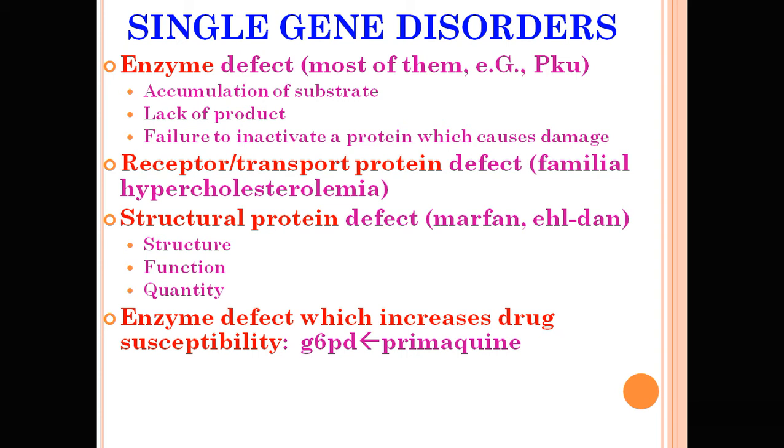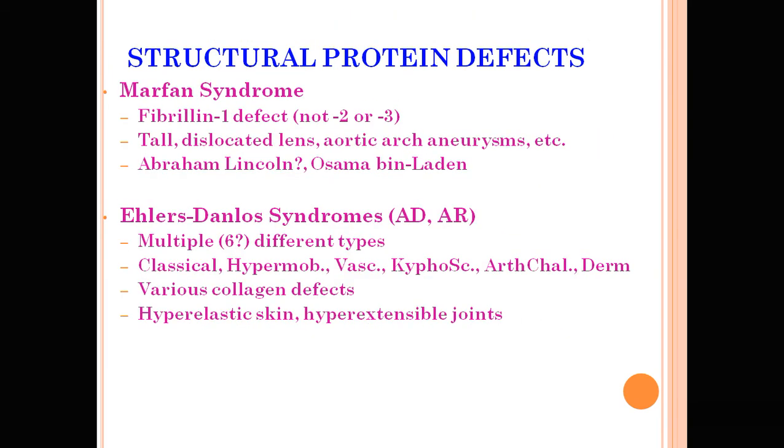So there are some single gene disorders in which there is an enzyme defect. Most of them involve accumulation of the substrate. So there is some enzyme deficiency, and in the previous step there is accumulation of that substrate, lack of product, and failure to inactivate a protein which causes damage. Some have a receptor or transport protein defect, as in familial hypercholesterolemia. Some have a structural protein defect, as in Marfan and Ehlers-Danlos syndrome. Some have an enzymatic defect which increases drug susceptibility, as in G6PD deficiency. Primaquine or anti-malarial drugs cause oxidative stress and lysis of the RBC.